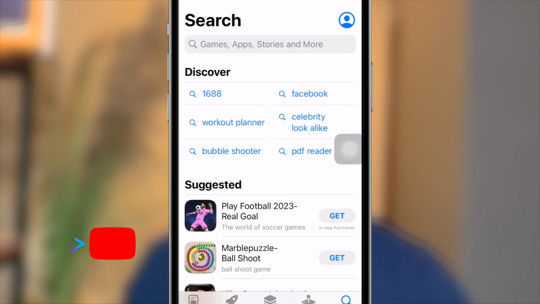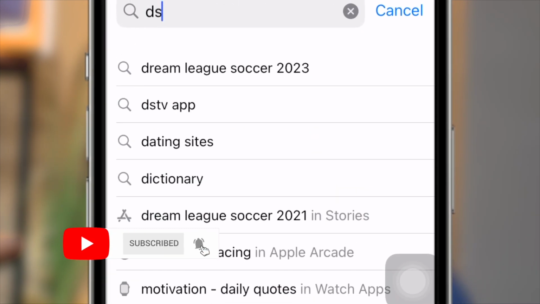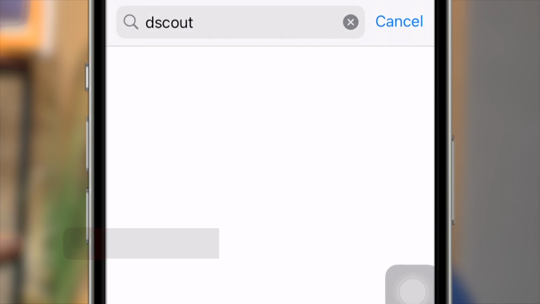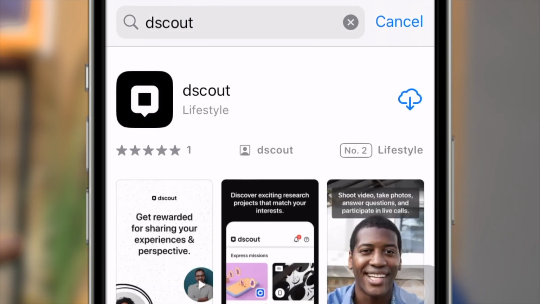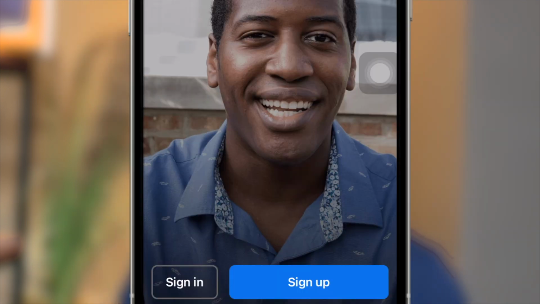So now we're going to go to the App Store and download the app. If you're using Android, you can find it as well. Just type Discount and hit search. That's it. So you just download that. Now that it's done downloading, you just click on open, and then you tap sign up.